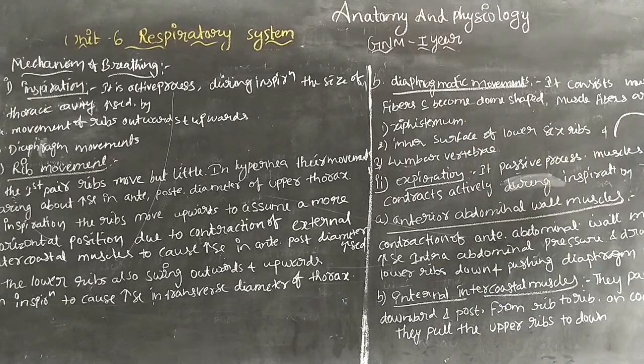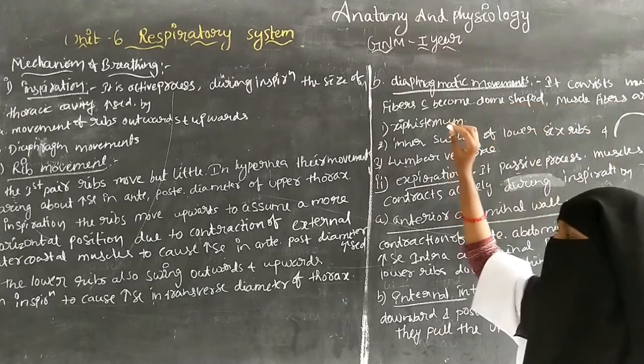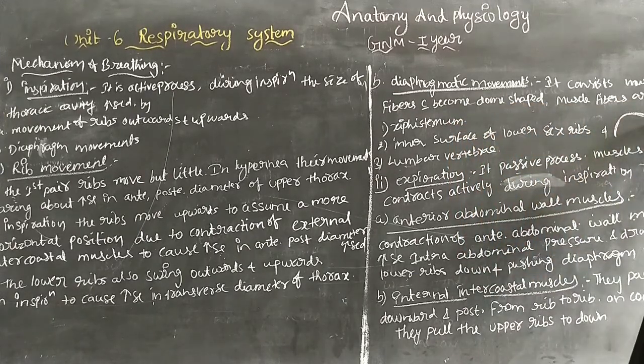In the last class we saw about the diaphragm. The diaphragm becomes a dome shape. It consists of two domes, the right dome and the left dome. The right dome is higher when compared with the left dome. So that is about the diaphragm, which becomes dome shaped.